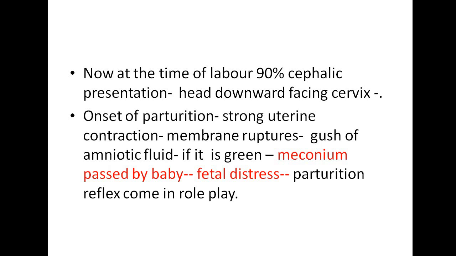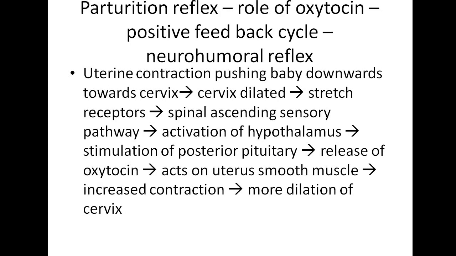Onset of parturition: strong uterine contraction, membrane ruptures, gush of amniotic fluid. Normally it is watery and grayish, but if it is green, meconium has been passed by the baby. It is a sign of fetal distress. Parturition reflex now comes into play.